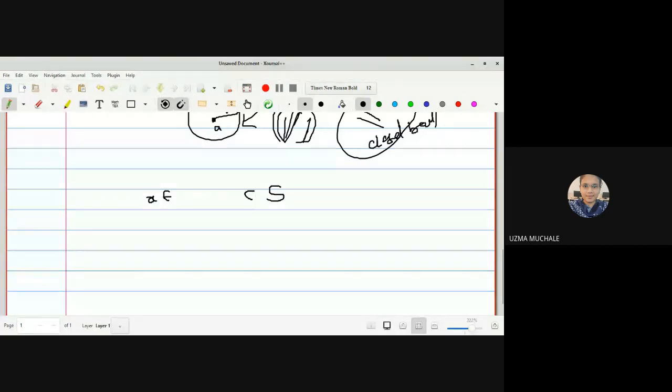We say S is an open set if there is an open interval which contains a point X and is contained in S completely. Then we say that this is an open set. In a very similar way, we have to define the open set in a metric space. What is an open set in a metric space? Let X be a non-empty set, G a subset of X. G is any subset of X.